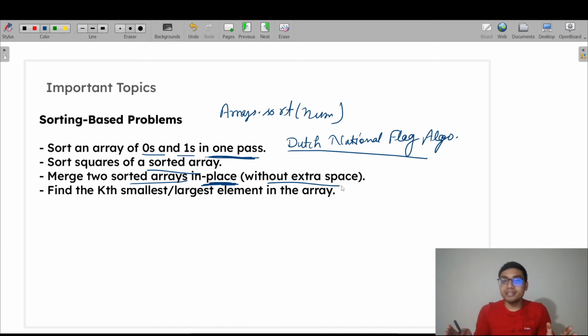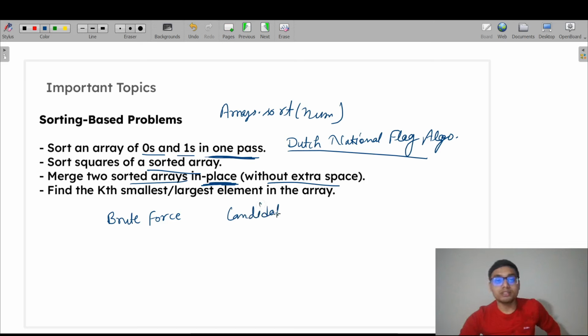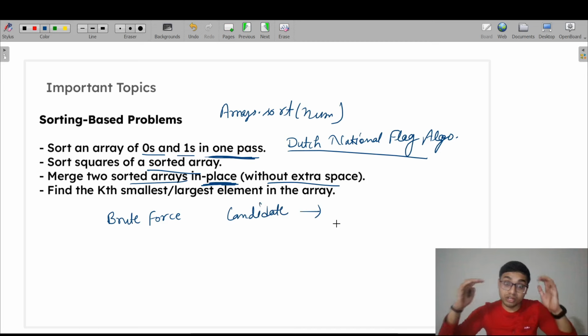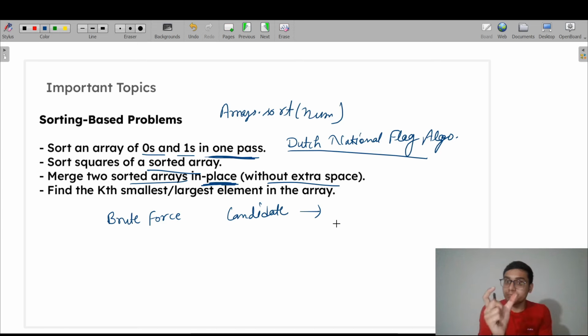See, my technique is I always teach from scratch. I always teach you the brute force approach first. If a candidate is coming for the first time, doing coding for the first time, they will also get the logic, how to think, how to solve that particular problem. If you are seeing a new problem in your examination, then how to approach it, logic building, we generally teach in our courses.